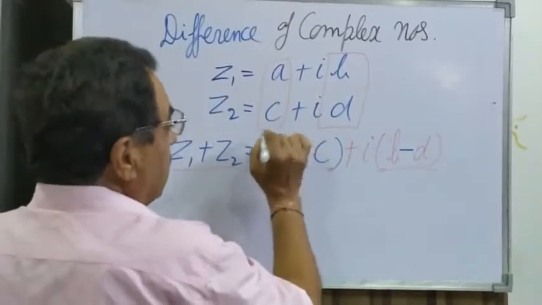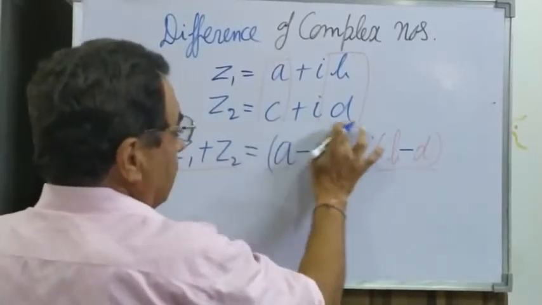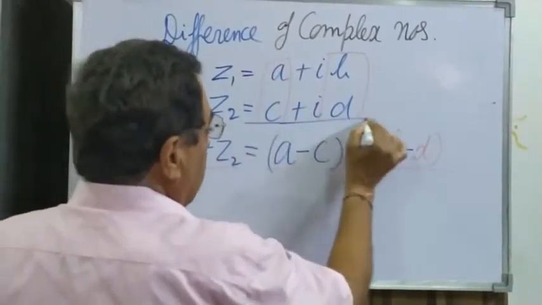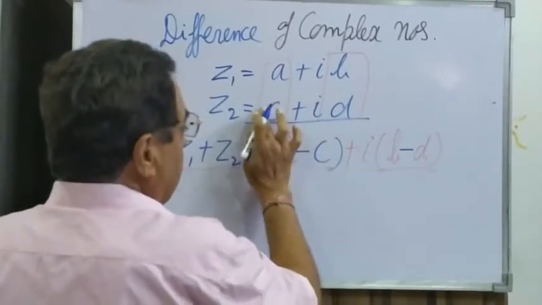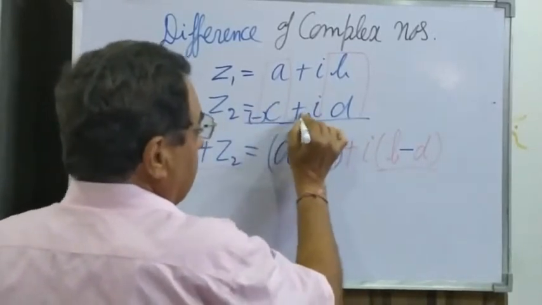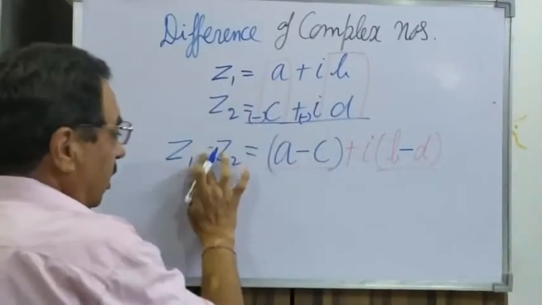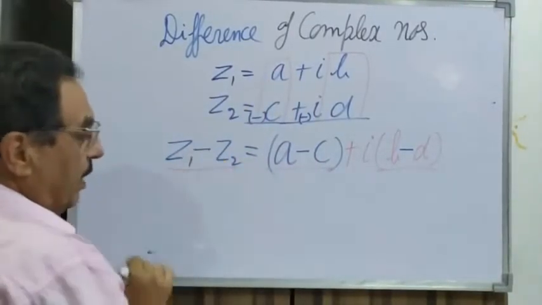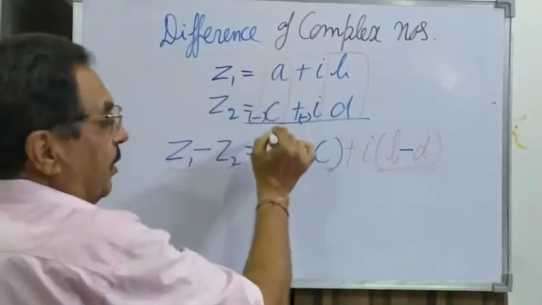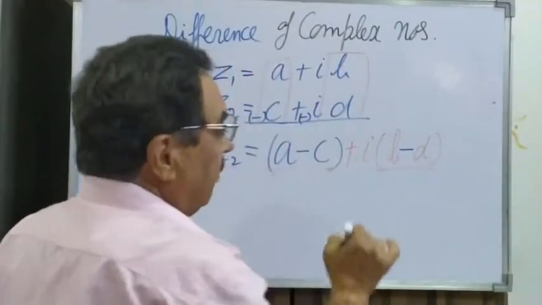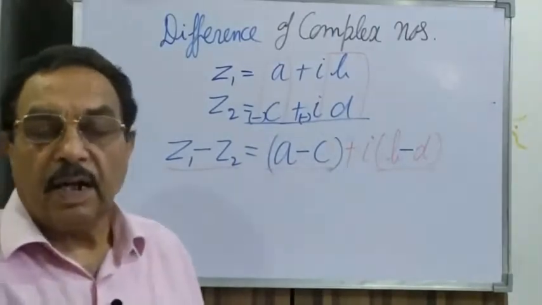Just as you subtract real numbers, this will get the negative sign and this too will get the negative sign. For subtraction of two complex numbers z1 minus z2, real will be subtracted from the real and imaginary from the imaginary.